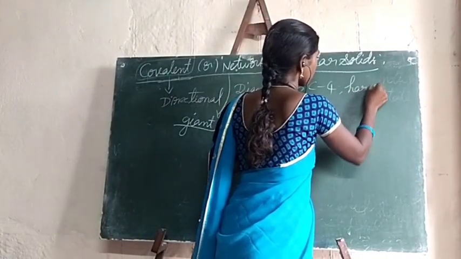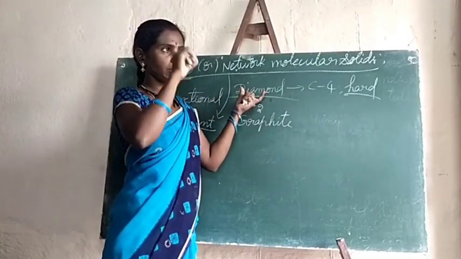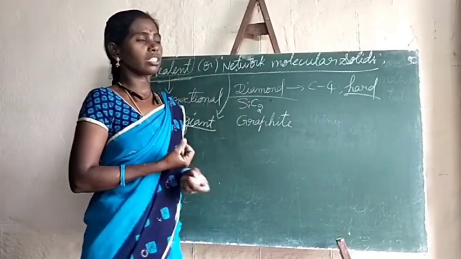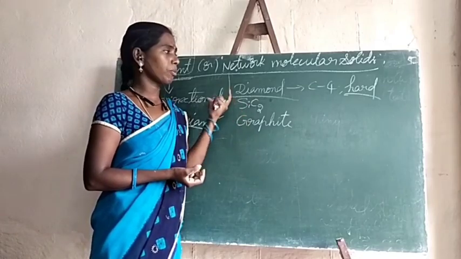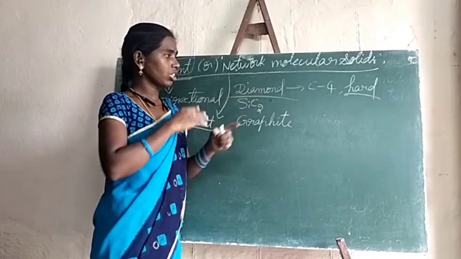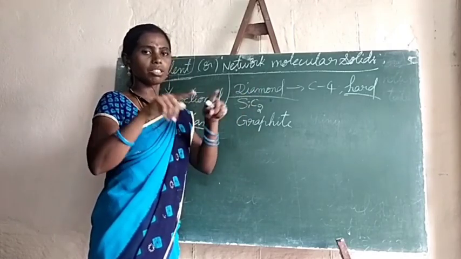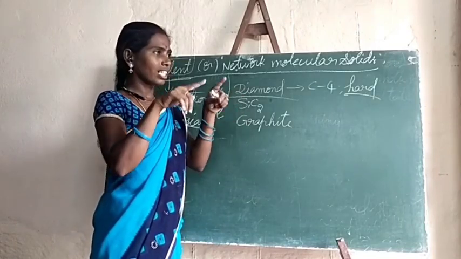The hardest substance in the world is diamond. What is the reason? Due to the formation of strong directional covalent bonds, each carbon is surrounded by other carbon atoms in a tetrahedral arrangement, like a network structure.